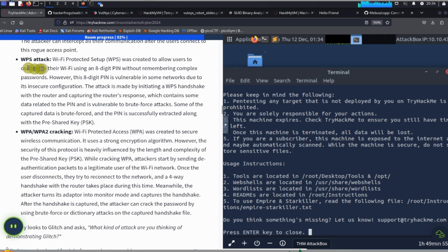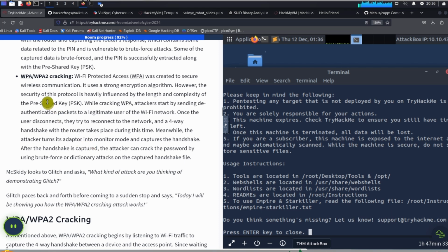Next is the WPS attack. Wi-Fi Protected Setup, WPS, was created to allow users to connect to their Wi-Fi using an 8-digit PIN without remembering complex passwords. However, this 8-digit PIN is vulnerable in some networks due to its insecure configuration. The attack is made by initiating a WPS handshake with the router and capturing the router's response, which contains some data related to the PIN and is vulnerable to brute force attacks. Some of the captured data is brute forced, and the PIN is successfully extracted along with the pre-shared key, PSK.